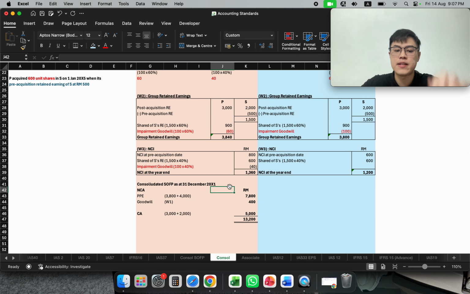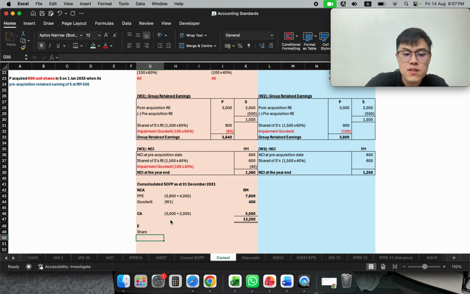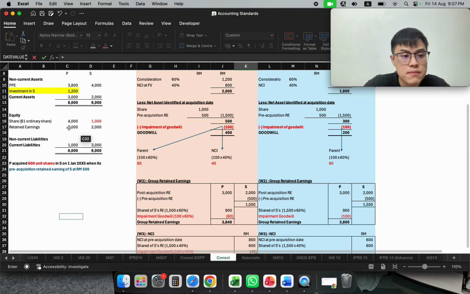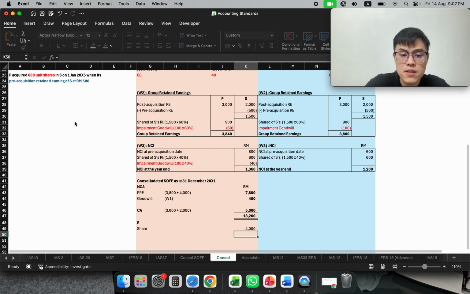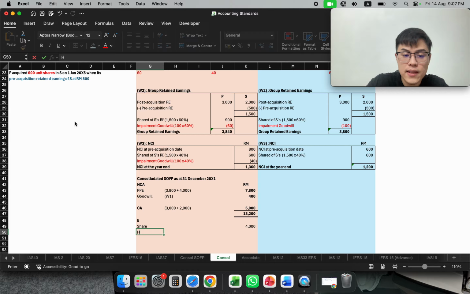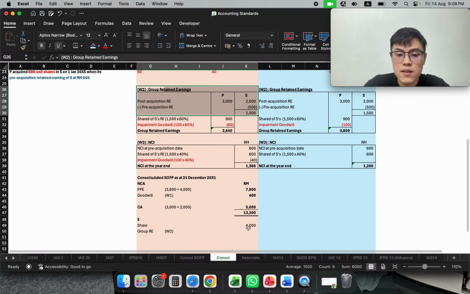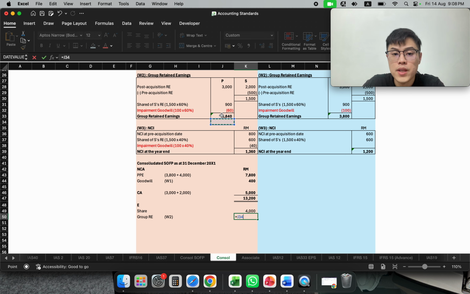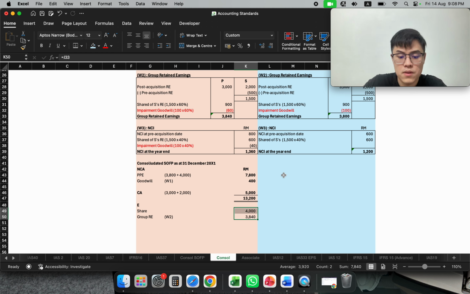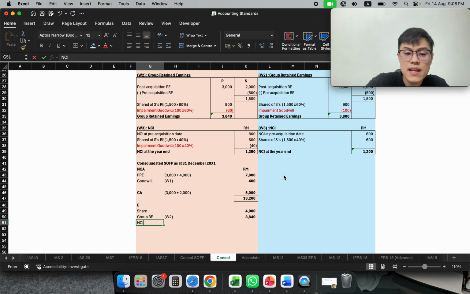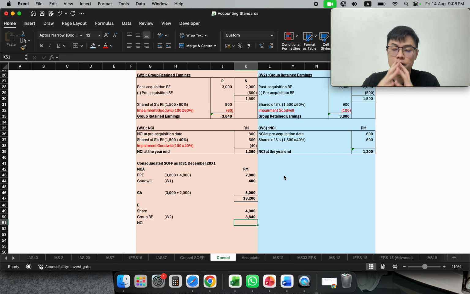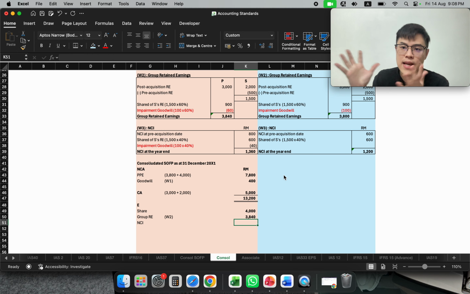You combine parent and subsidiary. Then your equity, your shares, are still the parent shares, 4,000. And your group retained earning, that will be your working number 2, group retained earning, 3840. And your NCI, because you consolidate the subsidiary, there's a certain portion that is NCI.